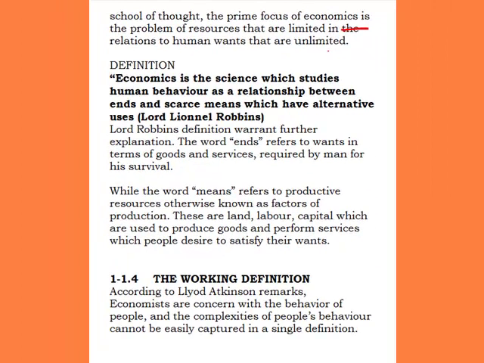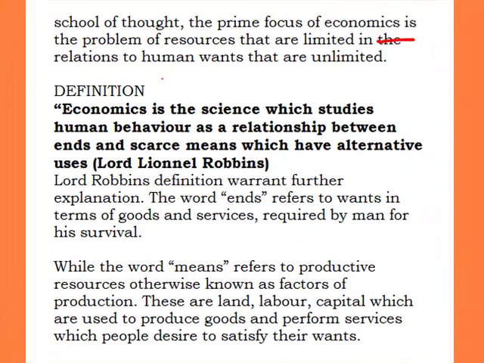So the definition brings into focus the relationship between the limited resources and the unlimited human wants. What makes this scarcity definition unique is its focus on the available resources in the nation and the unlimited amount of human wants.